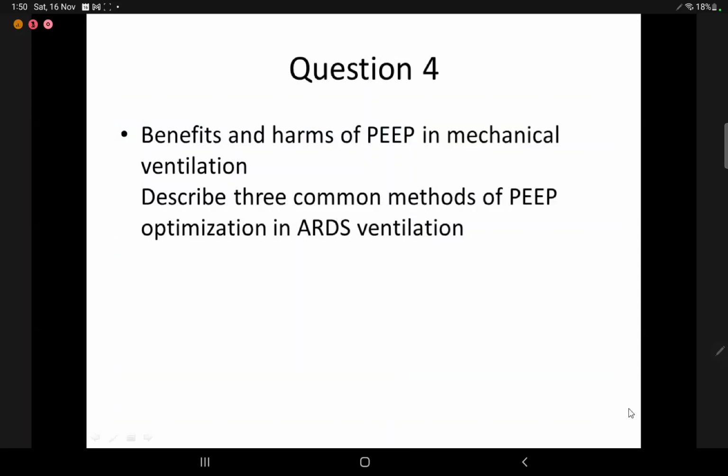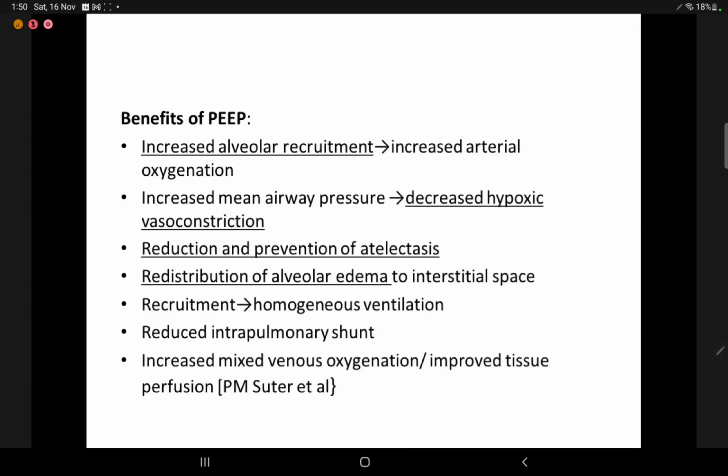So we'll go to question number 4, the benefits and harms of PEEP in mechanical ventilation and the common methods of PEEP optimization in ARDS ventilation. So what are the benefits of PEEP? I've tried to underline the important benefits: increased alveolar recruitment, which leads to increased arterial oxygenation, increased mean airway pressure, which leads to decreased hypoxic vasoconstriction, reduction and prevention of atelectasis, redistribution of alveolar edema to interstitial space, reduced intrapulmonary shunt, and increased mixed venous oxygenation and improved tissue perfusion.